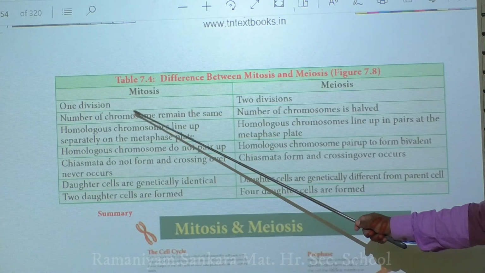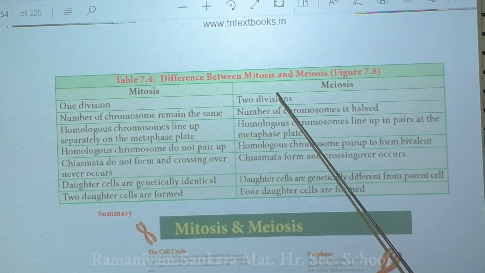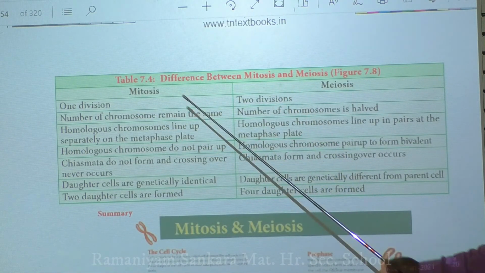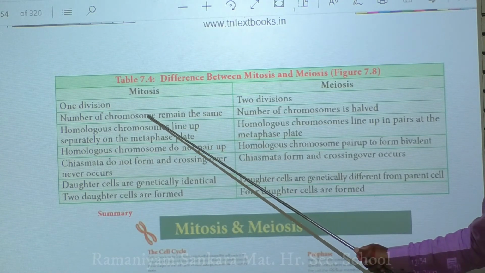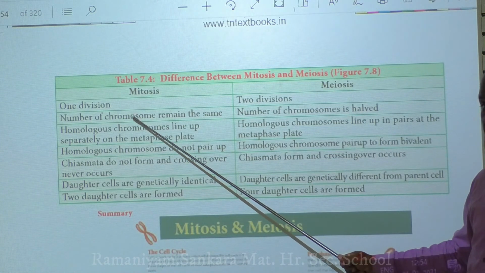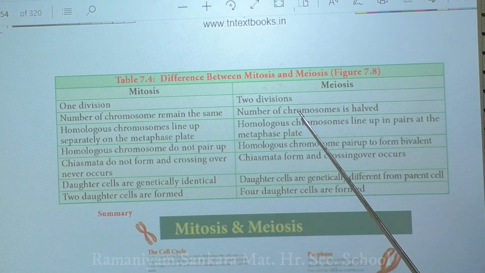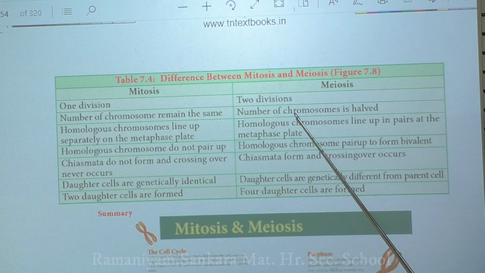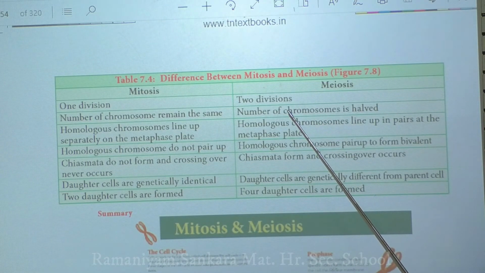Mitosis is only one division. Meiosis has two divisions, meiosis 1 and meiosis 2. In mitosis, the number of chromosomes produced in the daughter cell remains the same. Whereas in meiosis, the number of chromosomes produced is not the same as the parental one. Only half the number of chromosomes is present when compared to the parental one.